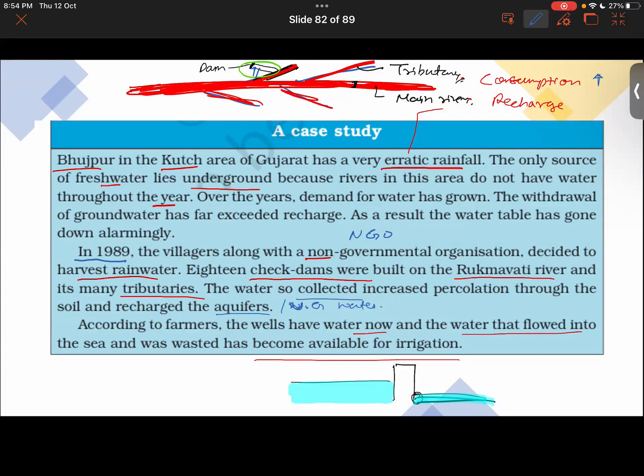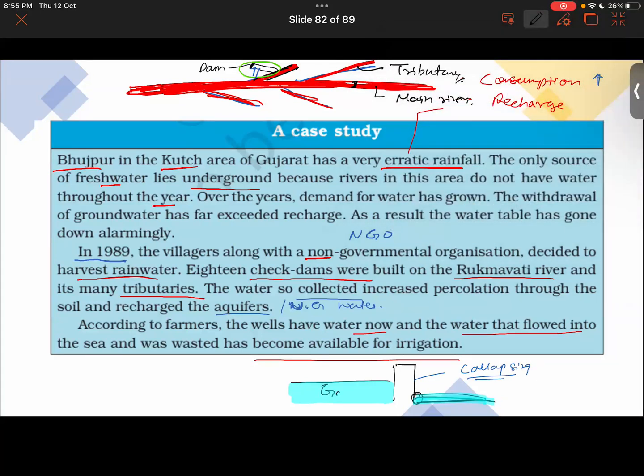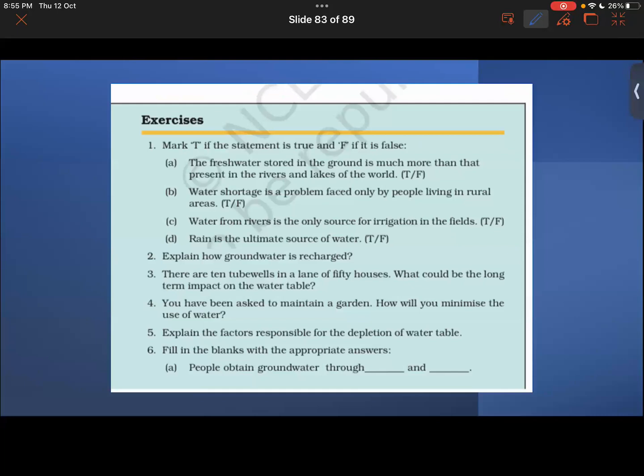Yeah, exactly. Because if they were to not open the gates, then the dams will collapse. And if the dam collapses, imagine lakhs of gallons of water stored behind the dam will spread to the nearby towns and villages, flooding so many areas. So that is the reason why dams have gates in them.